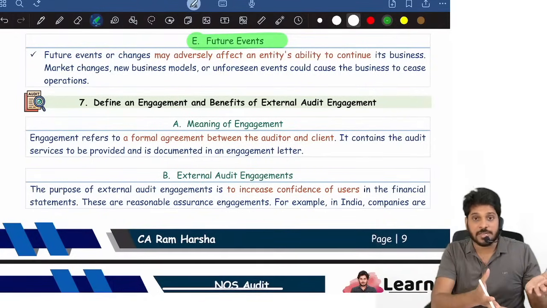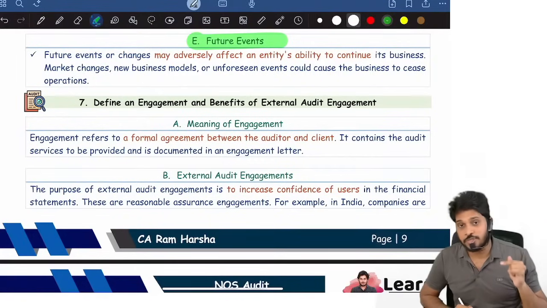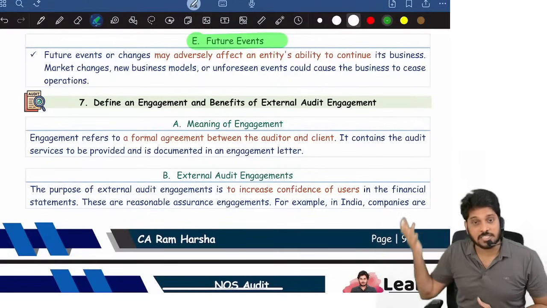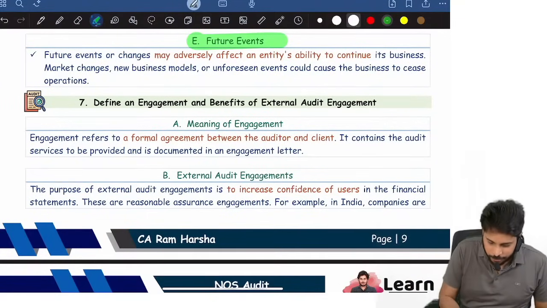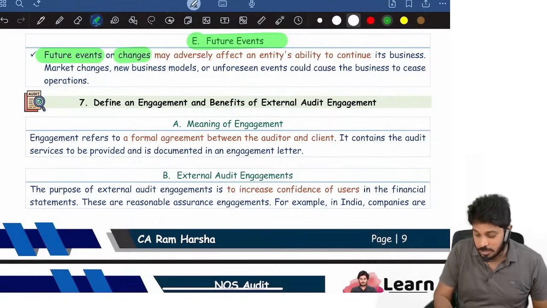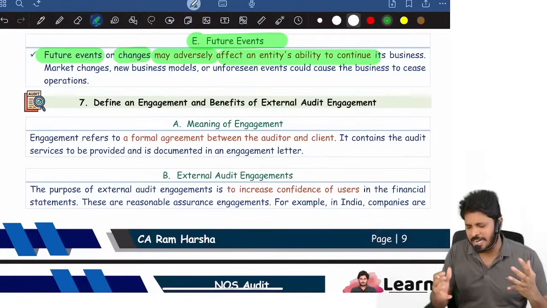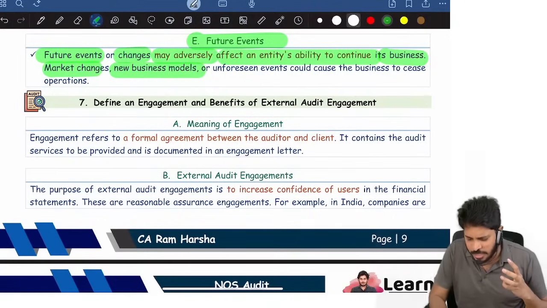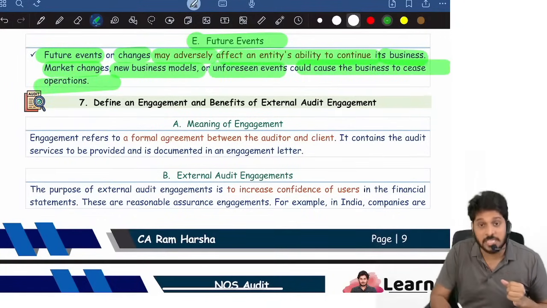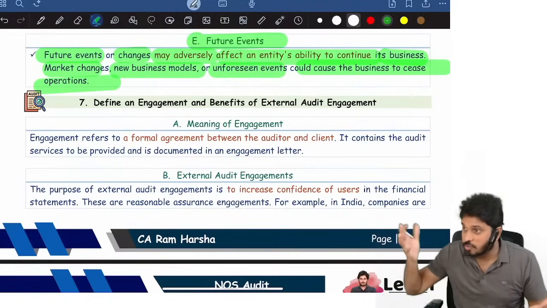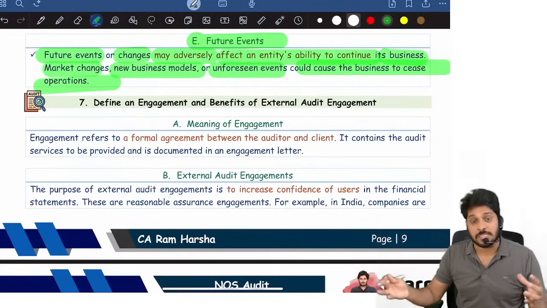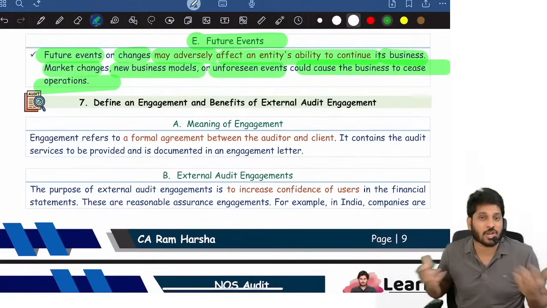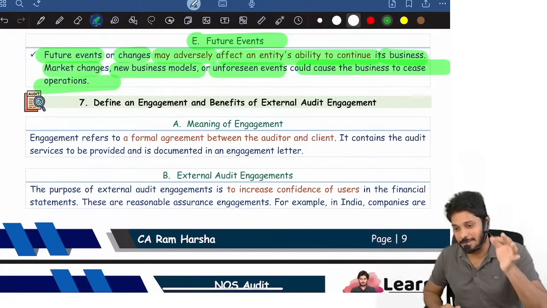We don't know whether this information will hold. Suppose in the financial statements, management is using going concern basis. Going concern means what? The company will continue in the future. But in future, some disaster might happen, the company might shut down. I don't know. So future changes will adversely affect the entity's ability to continue the business. Market changes, new business models, unforeseen events could cause the business to cease operations. The business might close because of these unforeseen events. So future events, this is one more limitation. So these are all various limitations in the audit, because of which we cannot obtain absolute assurance. We can only give reasonable assurance.